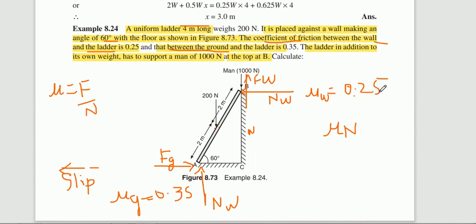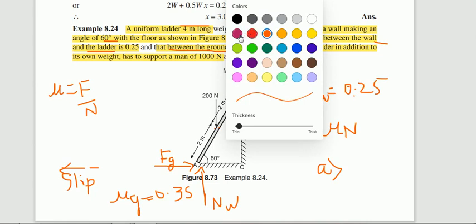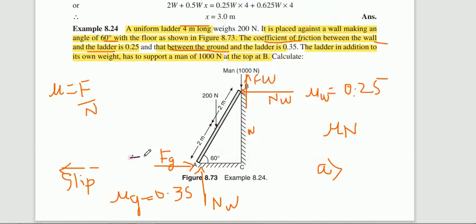Now let us consider the first case, that is A. What is A? What is the minimum force which is required or applied at the point A on the ground to prevent the slipping? Along with this you need to show the force P also, whatever I have indicated in blue color. This P we need to find out. Therefore, along with this you need to add the force P also. So now this is the free body diagram.